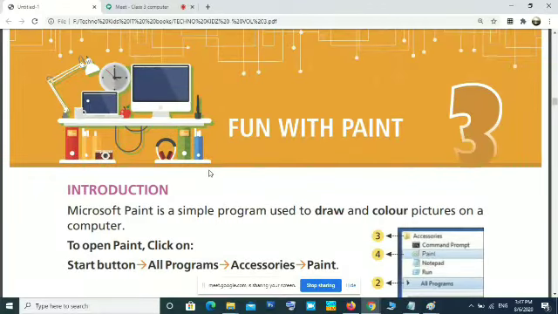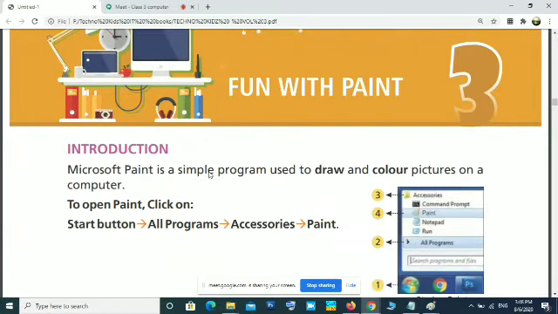This chapter is about fun with paint. Okay, paint, you already know. Last year also you learned MS Paint, Microsoft Paint. Yes or no? Yeah, last year also all of you have done Paint.